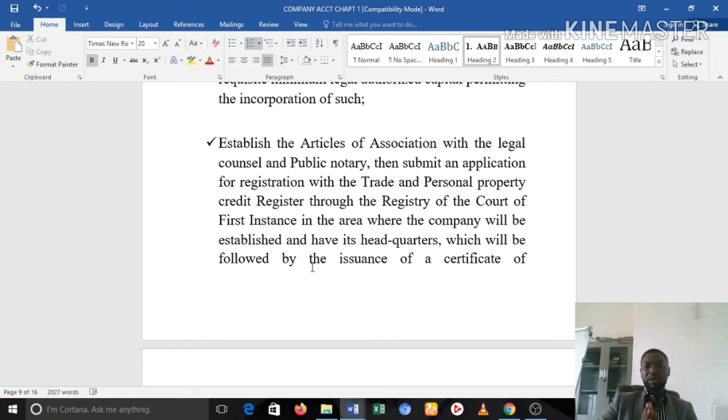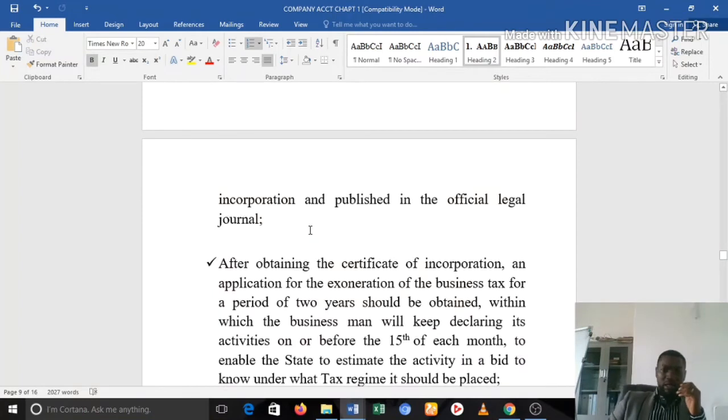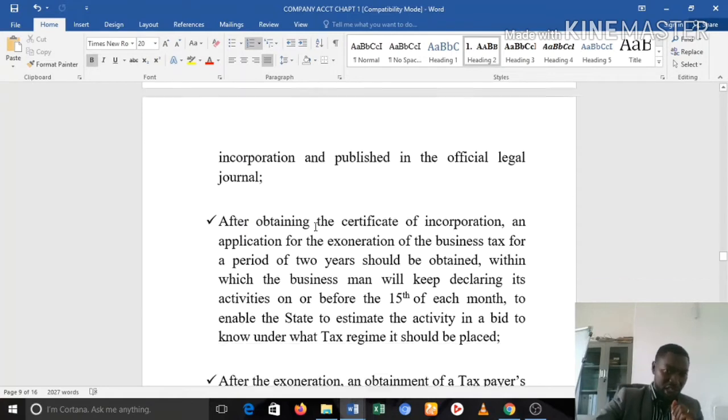So through the registry of the court of first instance in the area where the company will be established and will have its headquarters. This will also be followed by the issuance of a certificate of incorporation and published in an official journal. So once you deposit your application to the court of first instance, through the court of first instance to the TPPCR, Trade and Personal Property Credit Register, then they'll issue you a certificate of incorporation, which will also be published in an official legal journal.